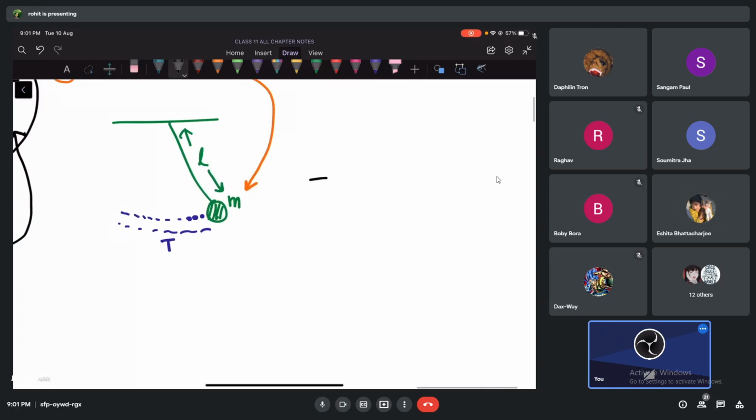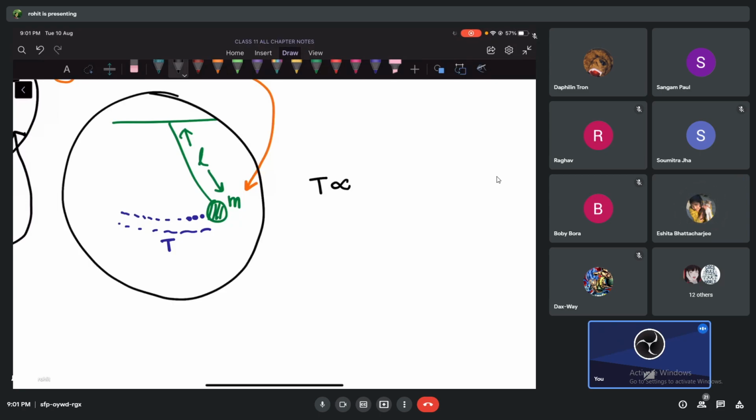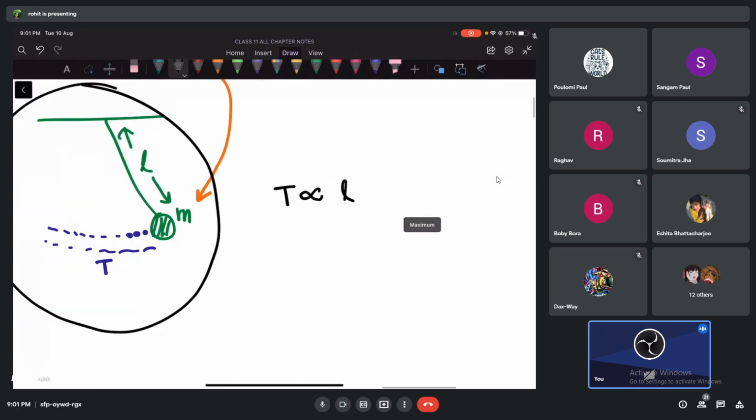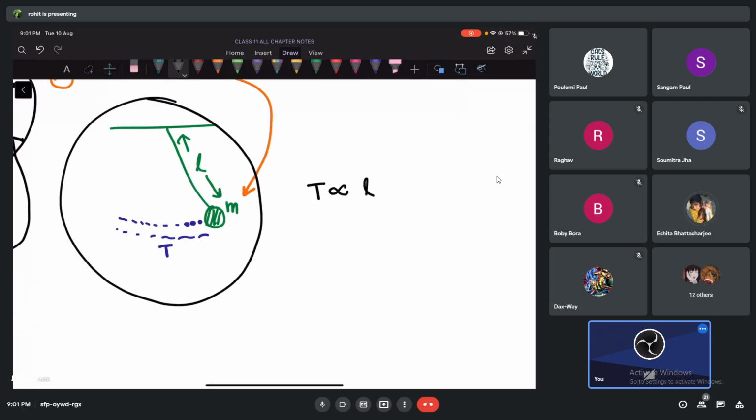I'm going to say the time period. I hope everybody's clear with what is time period, no? Tell me, looking at this diagram, what do you think the time period depends upon? Length. But do we know the power or we don't know the power? Don't say we know half. Don't think we know this. We don't know the formula. So tell me, what does the time period depend upon? Length. But to the power how much?